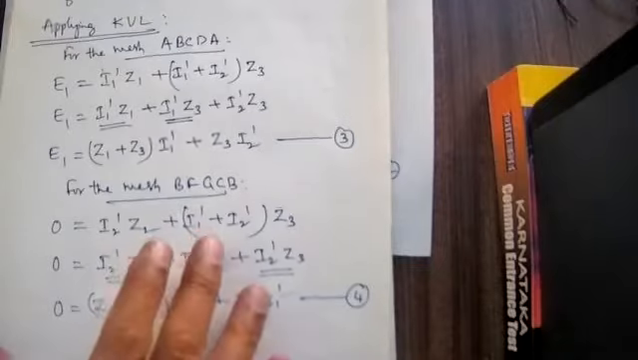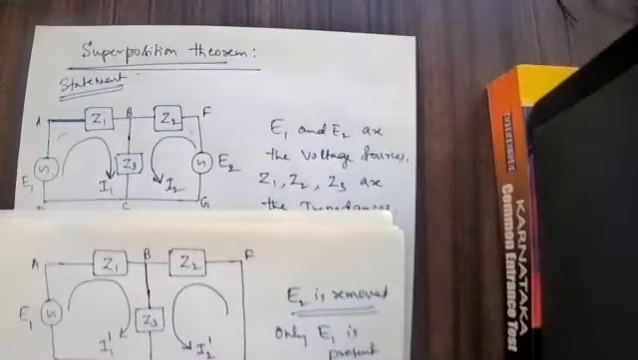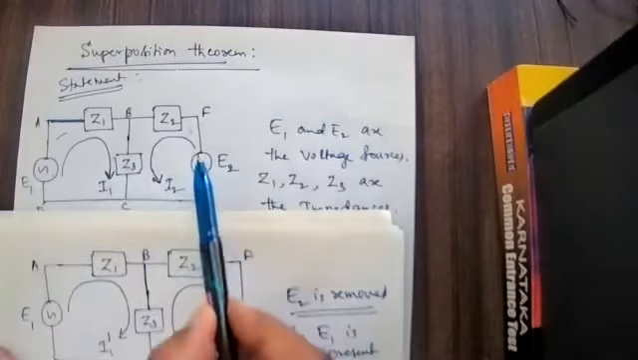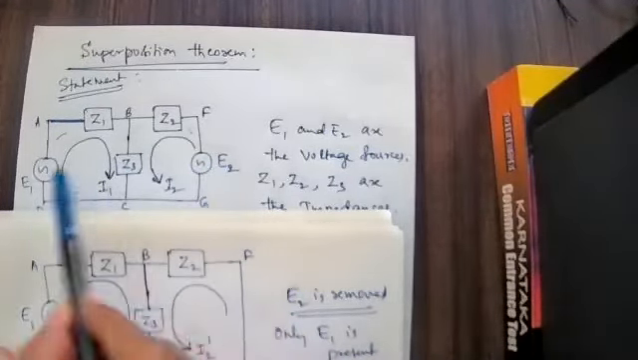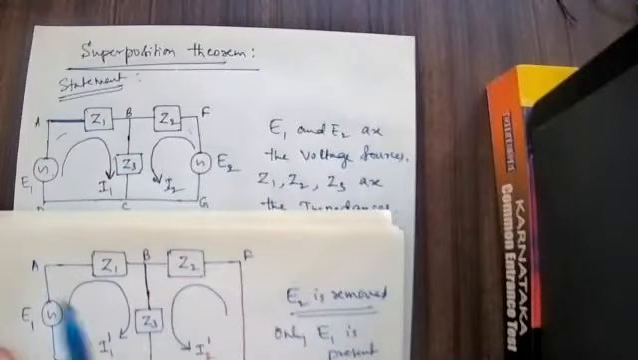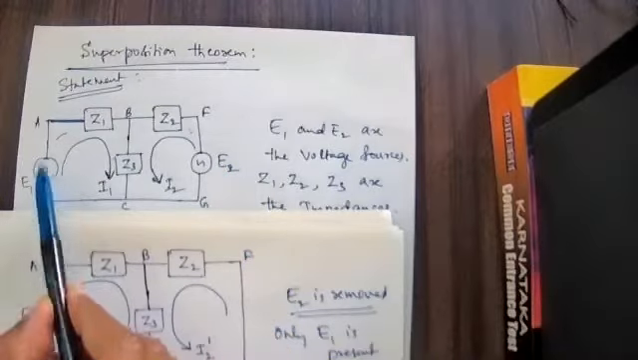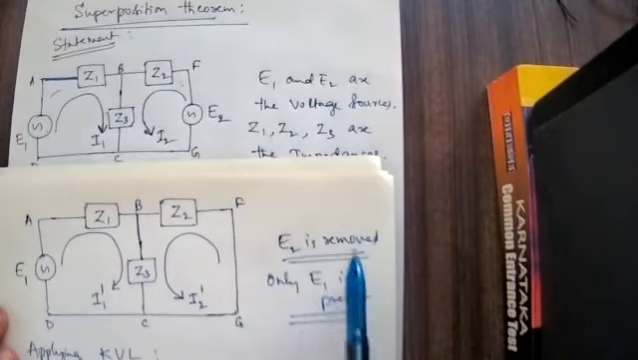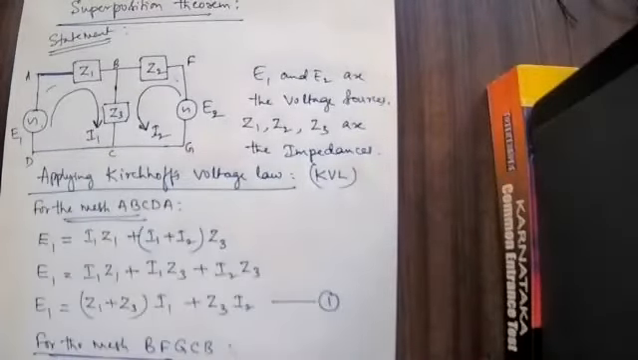Now I have to consider again the original circuit, where both sources are present. In the next step, I removed this one, and only this is present. Next time, in the third diagram, E2 is present and E1 has been removed. Same conditions: E1 I will remove and I will put E2. That is the third concept, number 3.